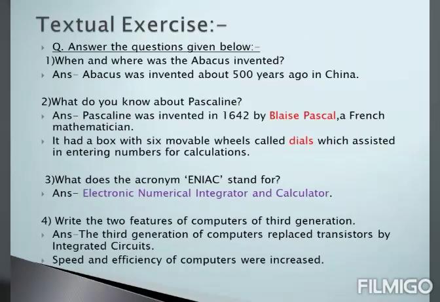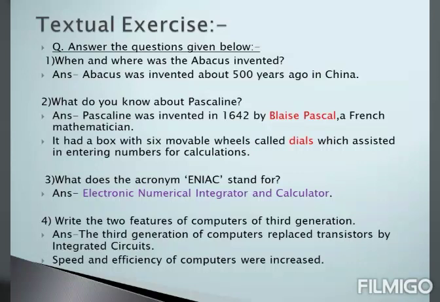Now, let's move on to the textual exercise. Let's solve some question answers given below. First question. When and where was abacus invented? The answer is abacus was invented about 500 years ago in China. Second question.